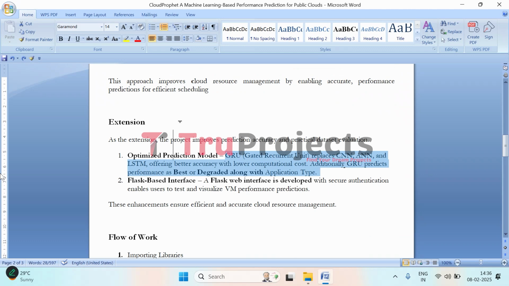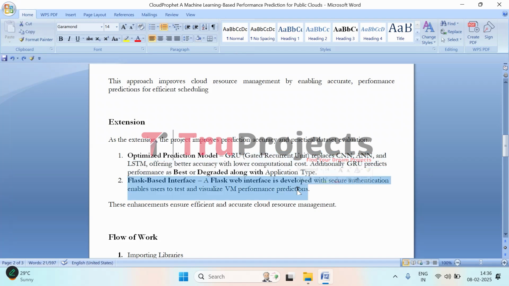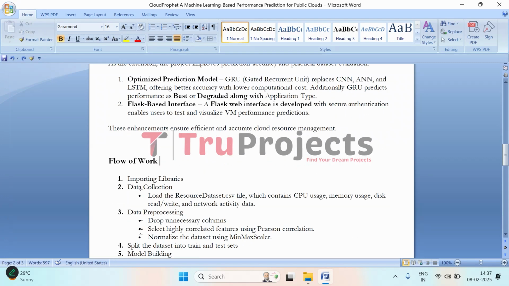So here we will be predicting whether the virtual machine's performance is best or degraded, and also we will be predicting the application type. And to make the system more accessible, a Flask based web interface is integrated. This interface provides secure authentication, that is, ensuring only authorized users can access the system. It allows users to input feature values, process them through the trained model, and visualize virtual machines' performance predictions in an interactive way. So now moving on to the implementation.